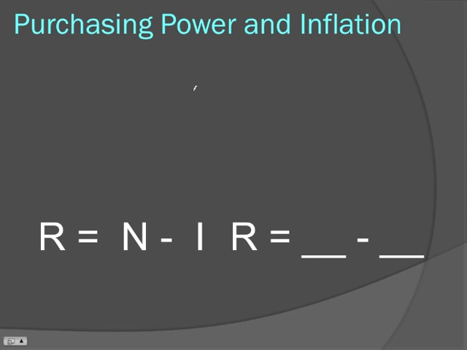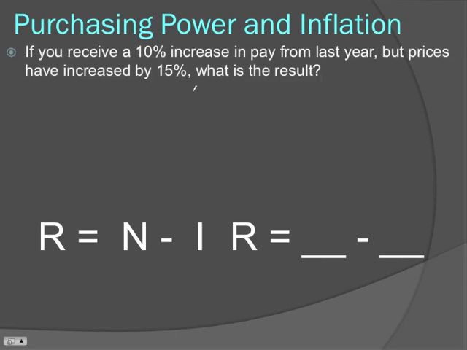Now let's look at how purchasing power can be impacted by inflation. Let's imagine that your employer says to you, we are going to give you a 10% increase in pay from the previous year. And you think, wow, that's great, that's amazing, I'd really appreciate that. However, when you turn on the news, you find out that the market basket of goods and services purchased by the average urban consumer has increased by 15%, which means you are actually 5% worse off than you were the previous year.